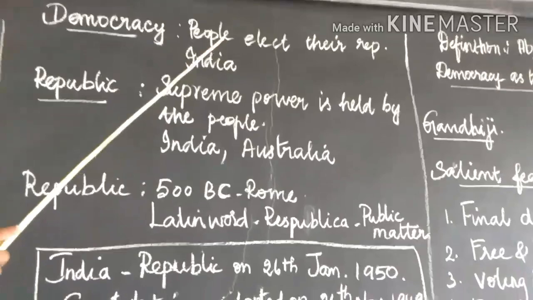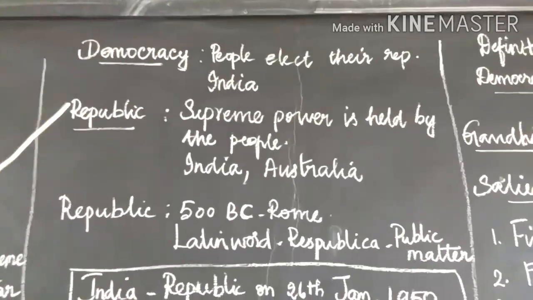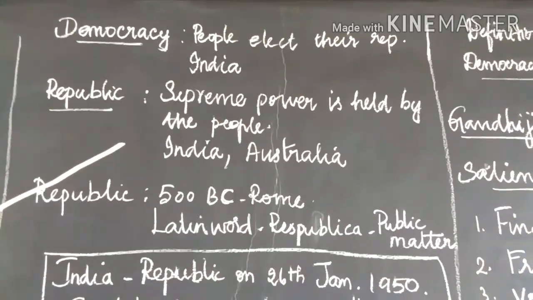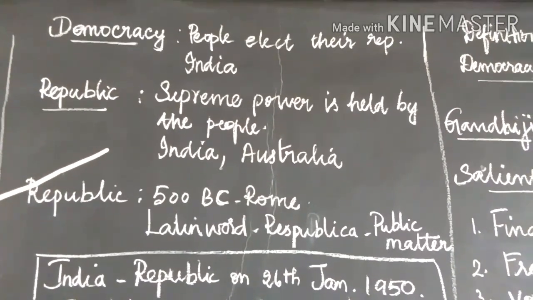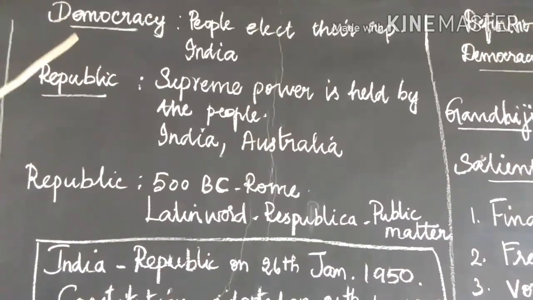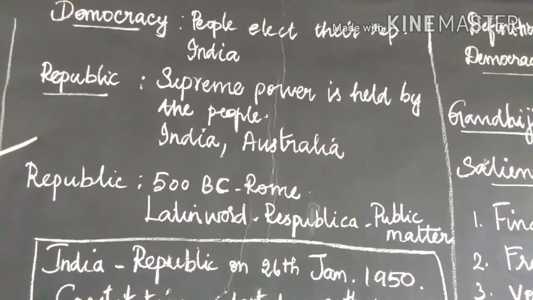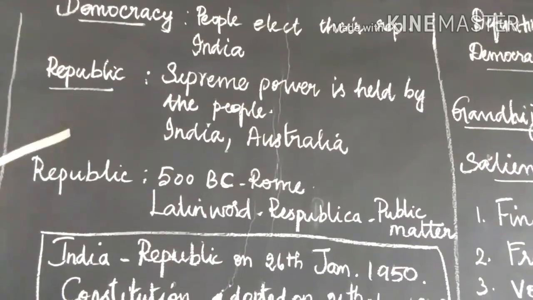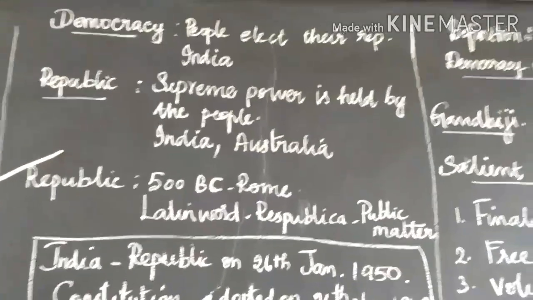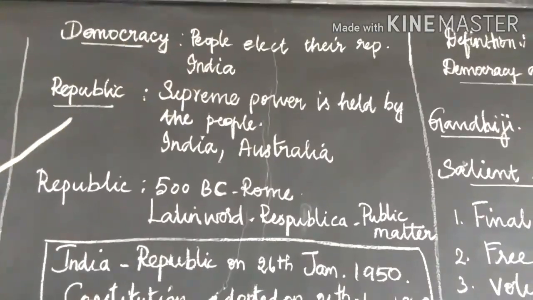Democracy. Democracy means people elect their representatives. It is a system of government in which eligible members of the population vote to elect their representatives, and the party or individual who obtains the majority of votes forms the government. Example, India and also France.